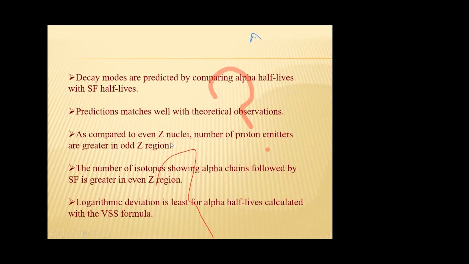As compared to even Z nuclei, the number of proton emitters is greater in the odd Z region. The number of isotopes showing an alpha decay chain followed by spontaneous fission is greater in the even Z region.